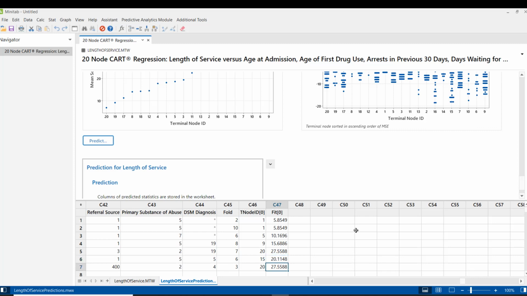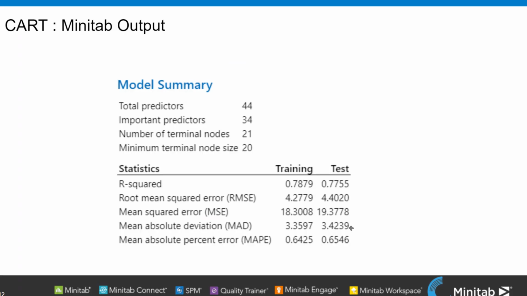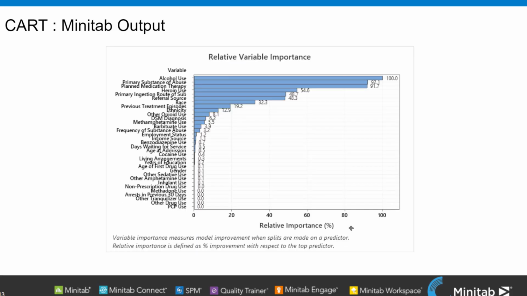using the predictive analytics module. If you need any more information, let me go back to our slide. So now we have seen how you will predict the values using the predictive analytics module. I hope this was helpful. This was very short, I know, for CART regression, but in this brief time we have learned how to predict a new value, or our target value, based on the existing values.